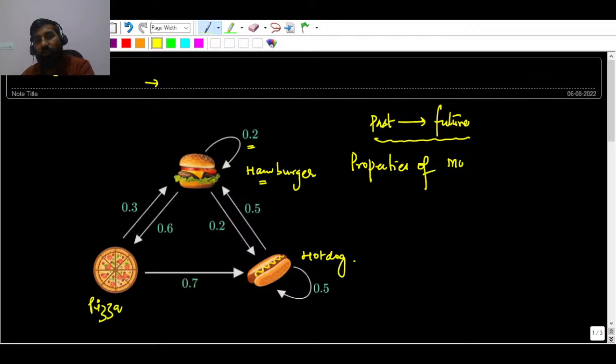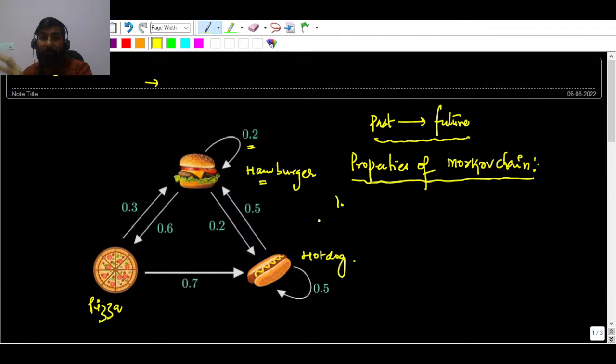Properties of Markov chain. We will understand the properties of Markov chain, then you can solve this question. Okay, we will solve that question within 10 seconds. I can guarantee you, right? So the very first property associated with Markov chain is what?